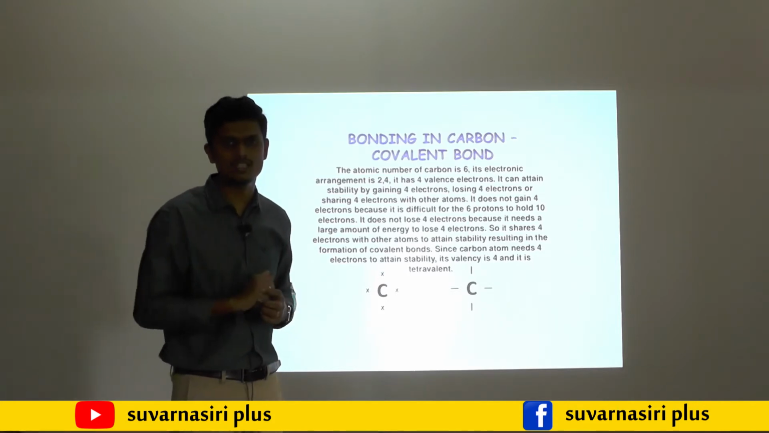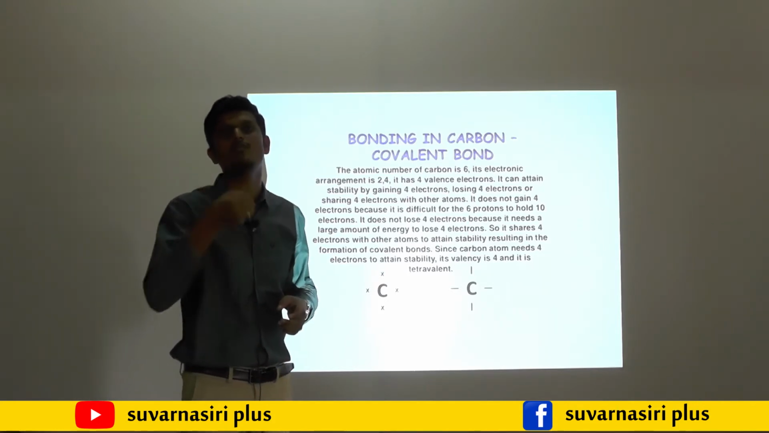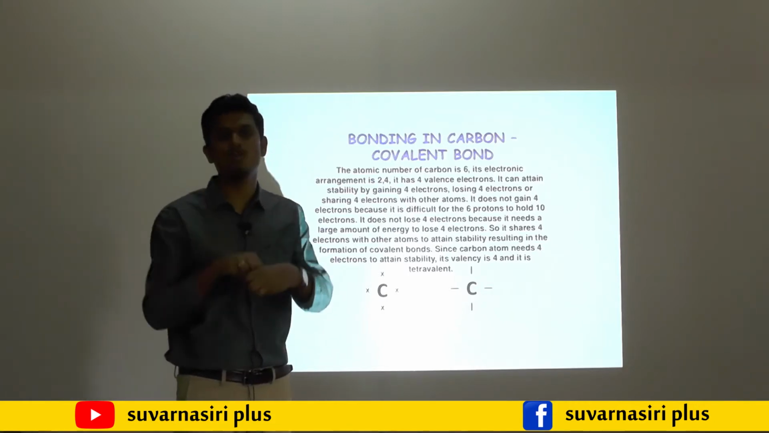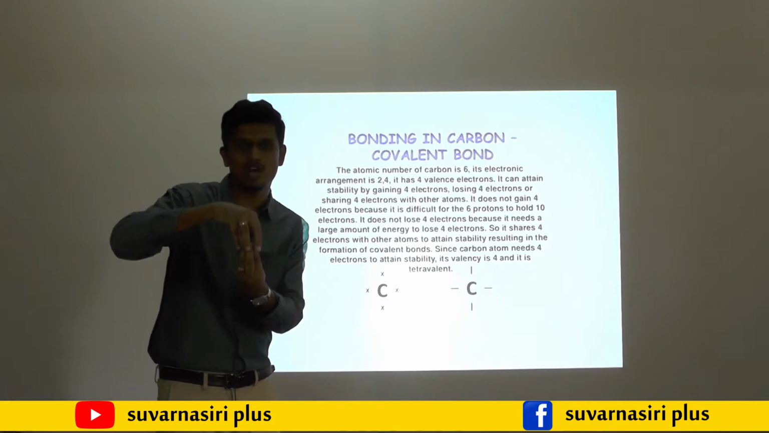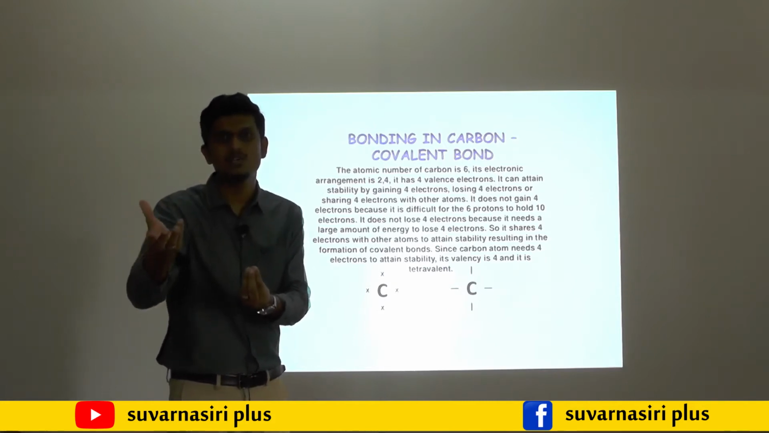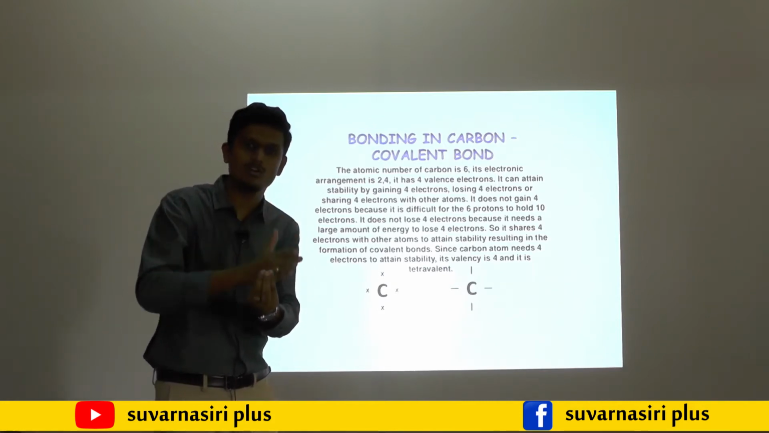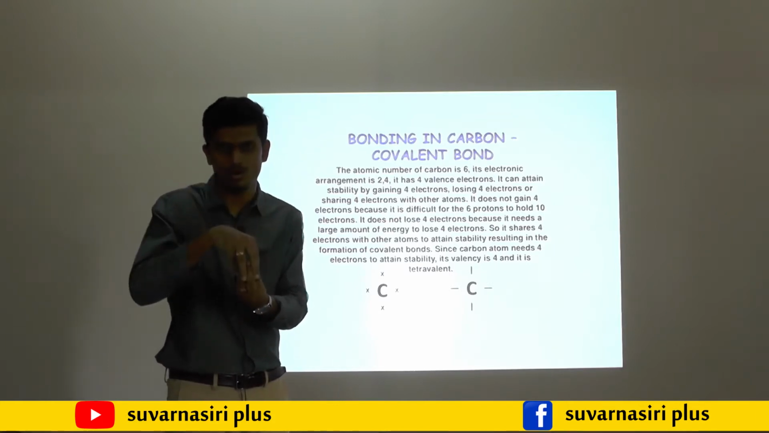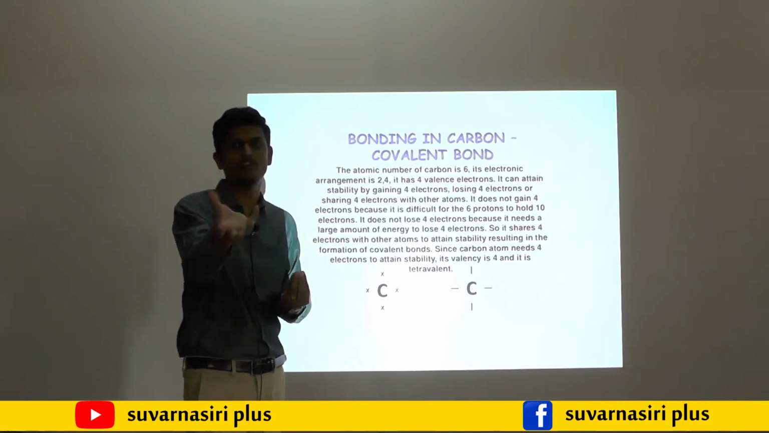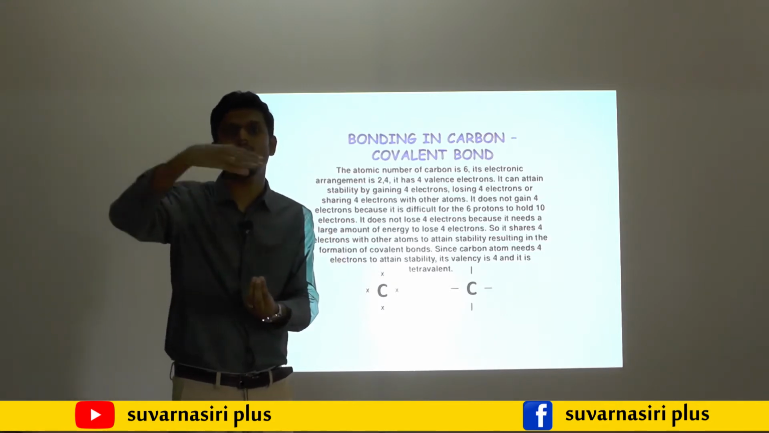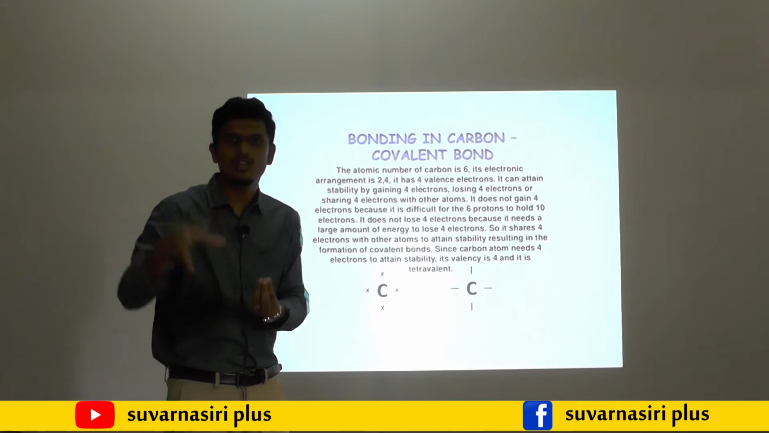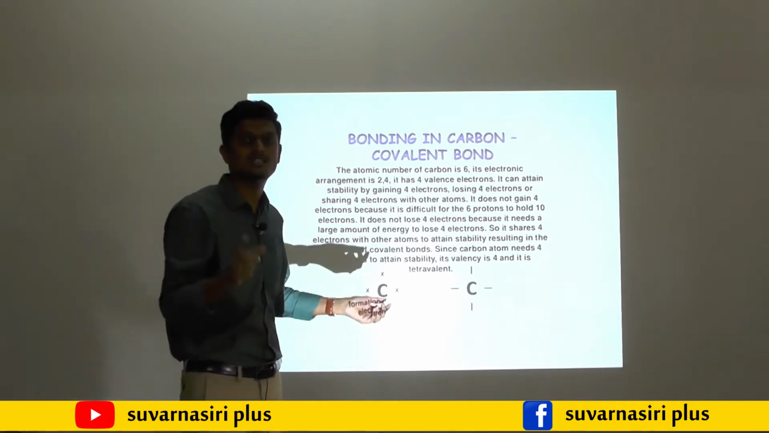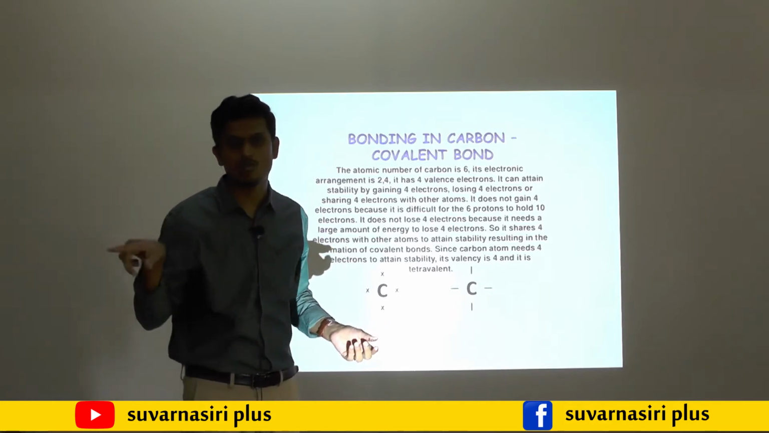One more possibility is that carbon takes 4 electrons to get the octet structure. But carbon has atomic number 6, so the number of electrons is 6 and the number of protons is 6. If it gains another 4 electrons, the number of electrons becomes 10. The 6 protons can't hold 10 electrons. That's why C4- is also not possible.